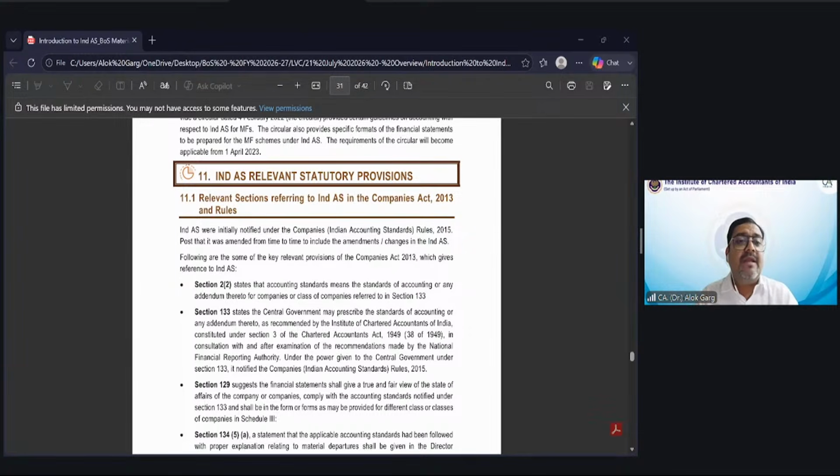The answer is no. Sir, will share application money pending allotment be part of the net worth? The answer is no, it is not part of the net worth. So this was the net worth criteria we talked about.